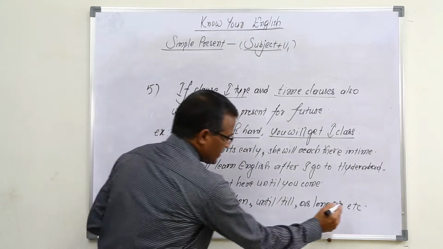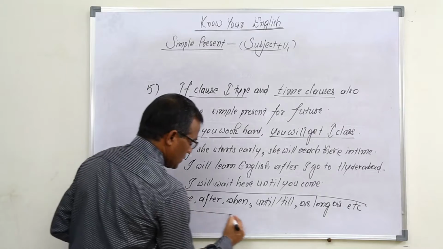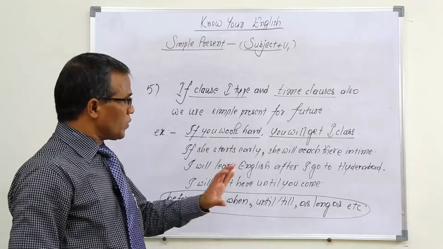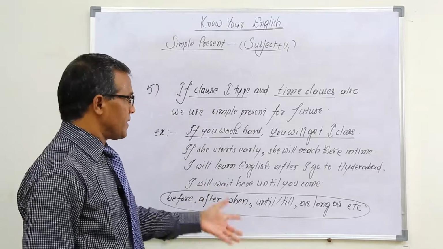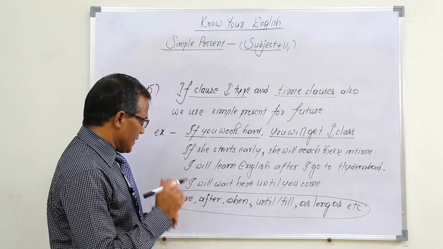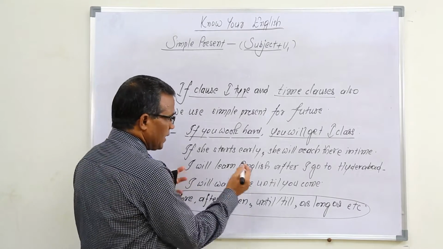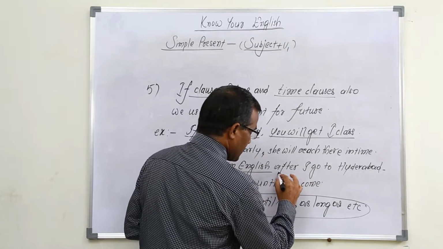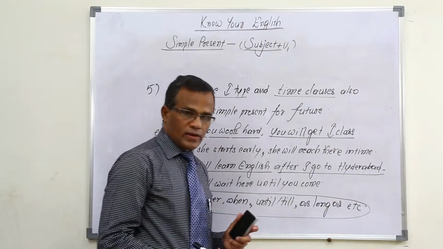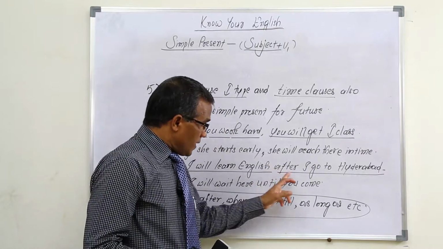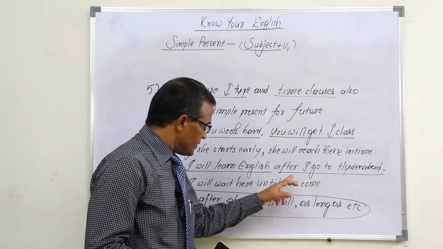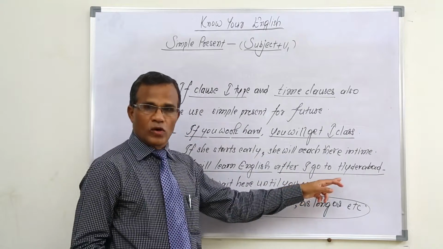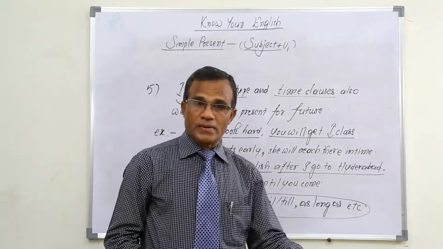Okay, these are the words which are used before clauses. Such clauses are called time clauses. If we take now, for example, "I will learn English" is one clause. "After I go to Hyderabad" is another clause. "After I go to Hyderabad" is introduced by the word "after" here. So this is a time clause.